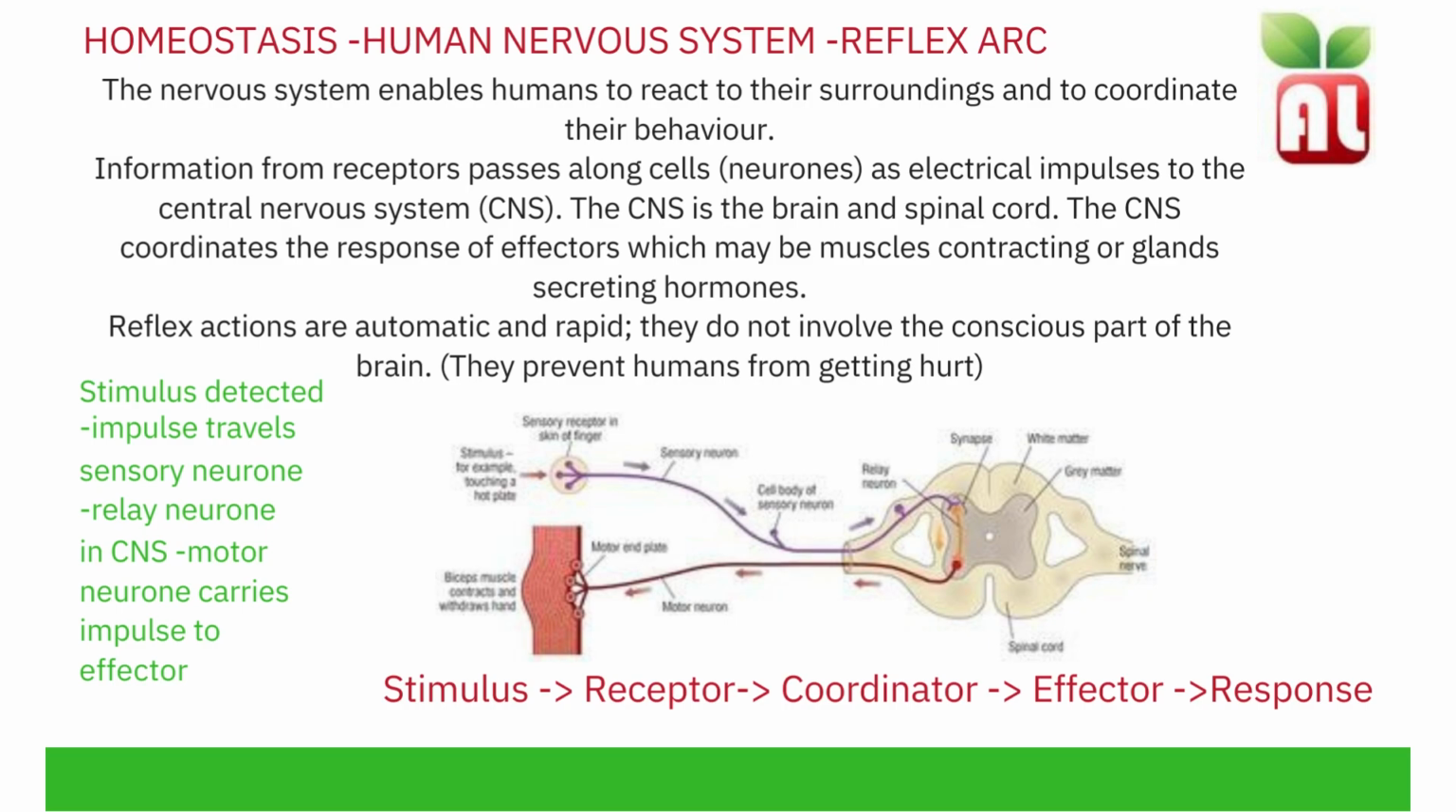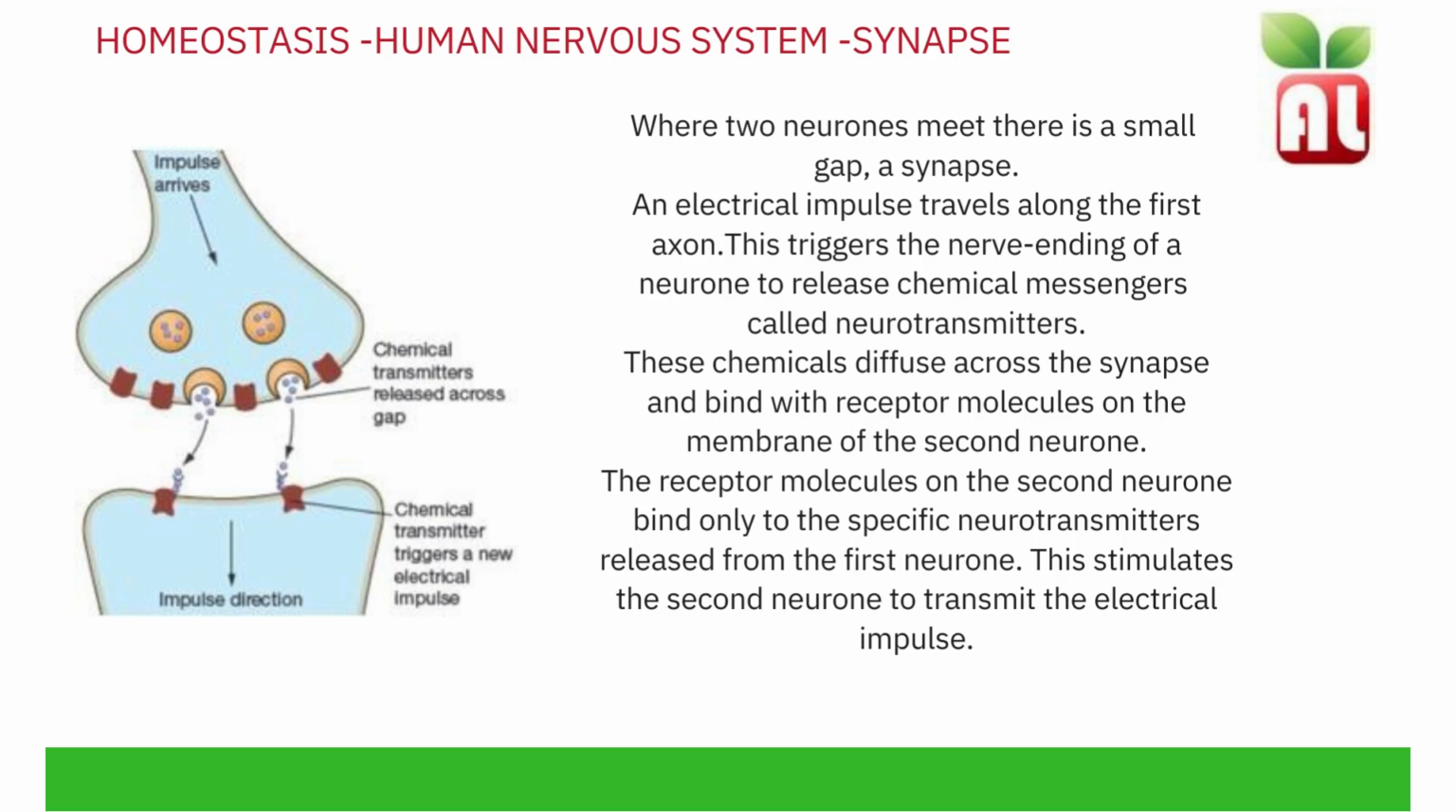There are gaps between neurons known as synapses. A synapse is where two neurons meet. An electrical impulse travels along the first axon. An axon is a part of a neuron. A neuron is another name for a nerve cell.